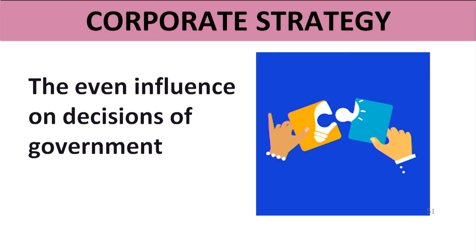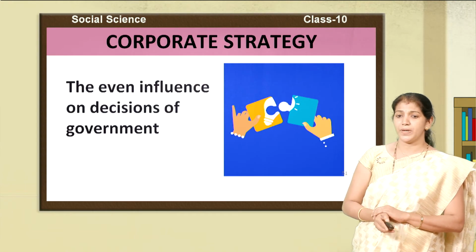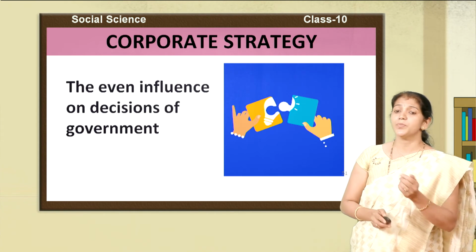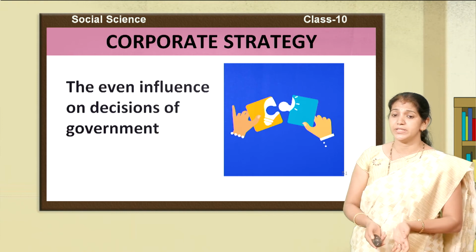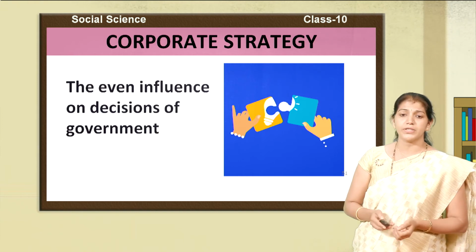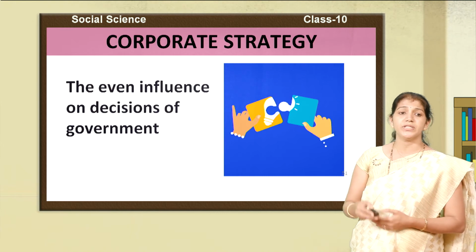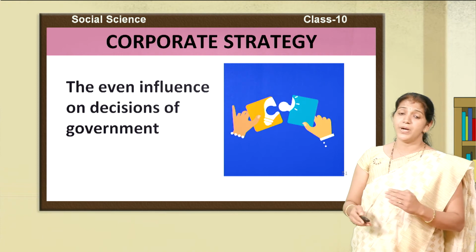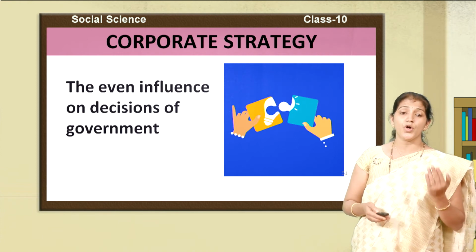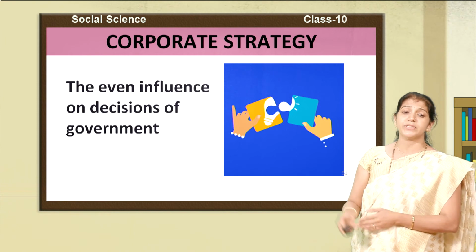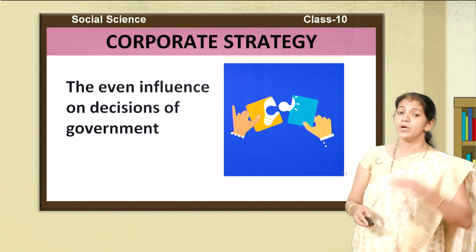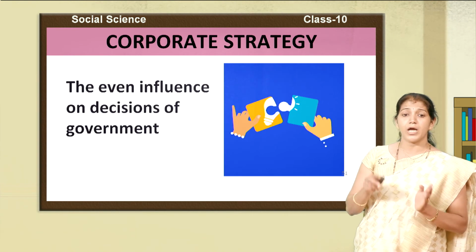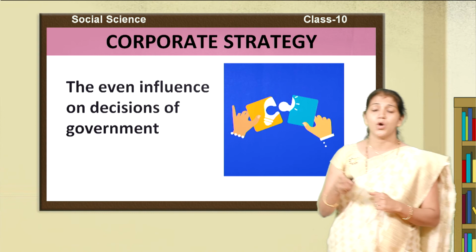The government also influences the strategies of companies, and the corporate strategy also influences the government. The government provides the opportunity to start their own business in India, because the government gives the opportunity to introduce new companies, with the main intention of providing employment opportunities. But the corporate strategies get more profit, which also influences the economy, reduces the national income, and becomes a burden on the government. So corporate strategy also influences the decisions of the government.